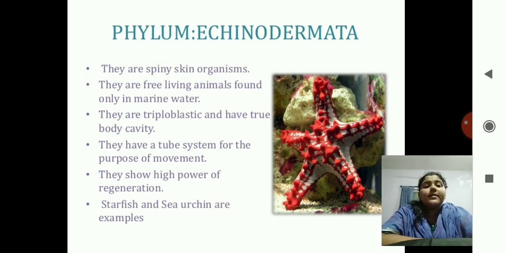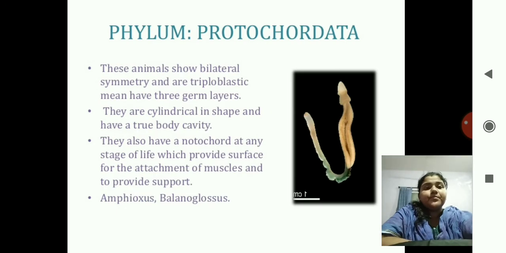Okay, so here is an interesting part. You can see the picture of starfish over there, correct? And now you take the starfish and cut off one arm out of 5. In few days you can see a new arm growing over there. So this property is known as regeneration. Examples are starfish and sea urchin.